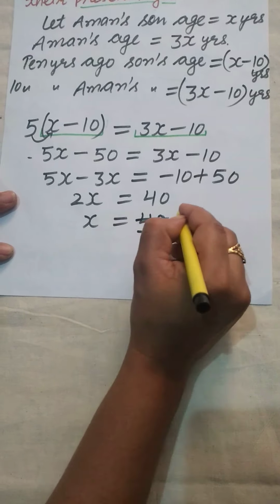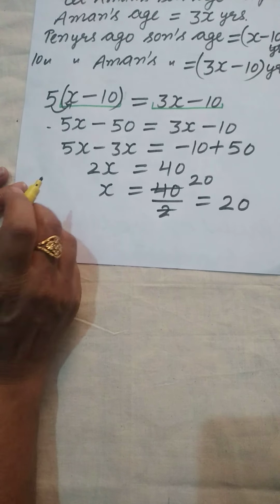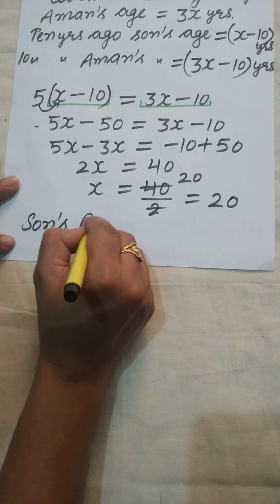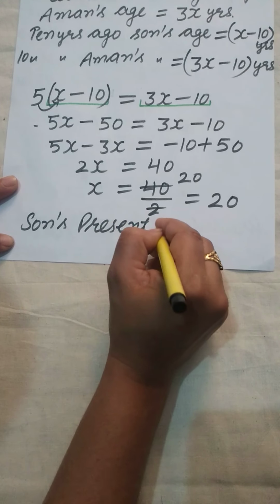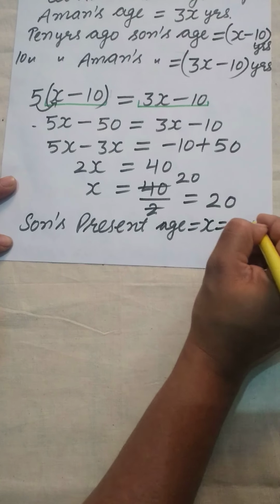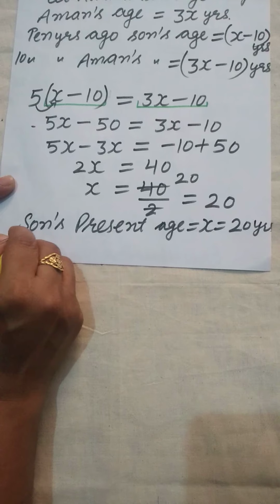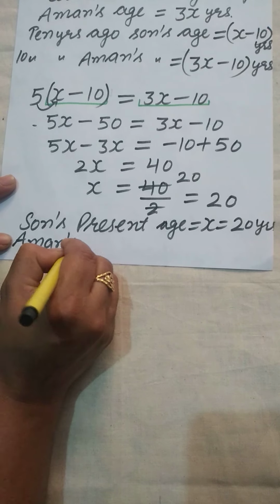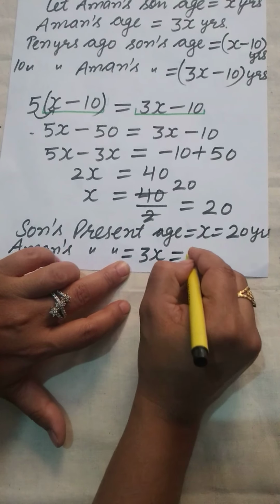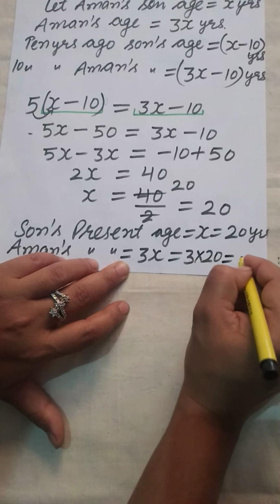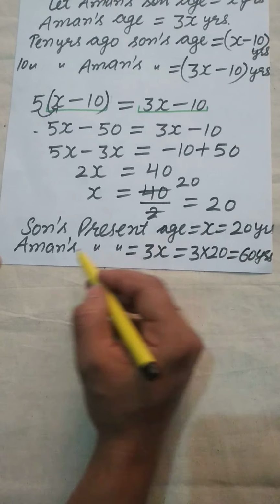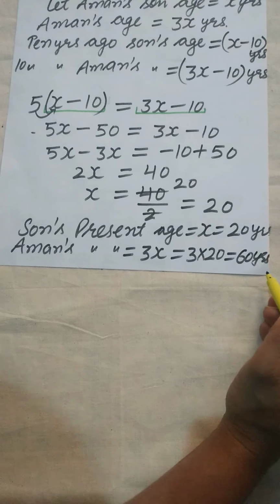It means the value of x is 20, or you can say that the son's present age is x equal to 20 years and Aman's age is 3x. So 3 multiplied by 20 is equal to 60 years. So the son's age is 20 years and Aman's age is 60 years.